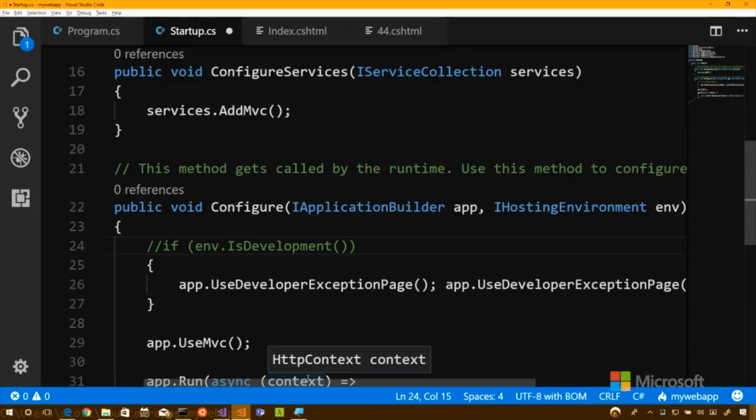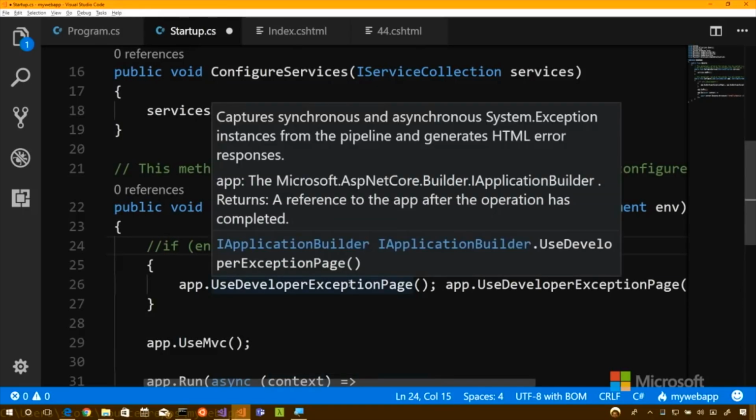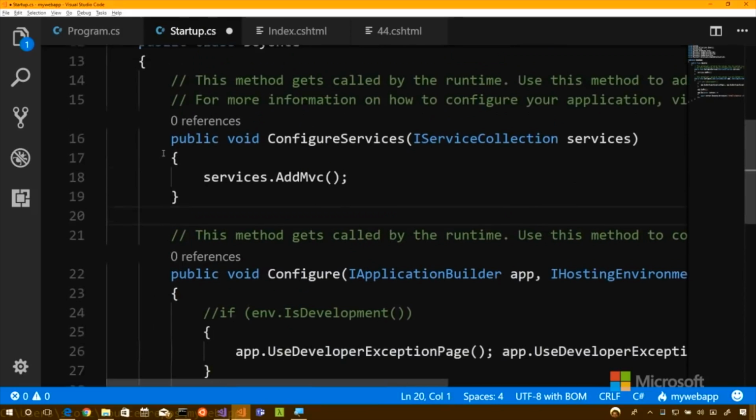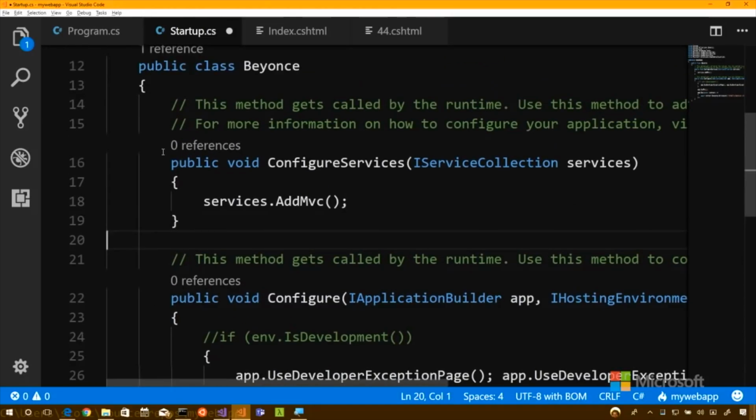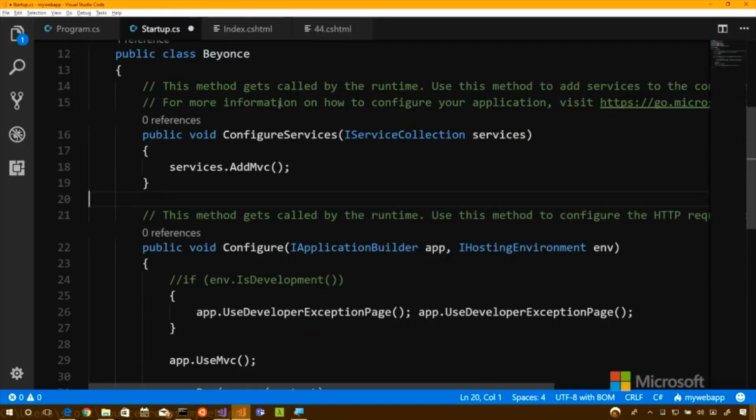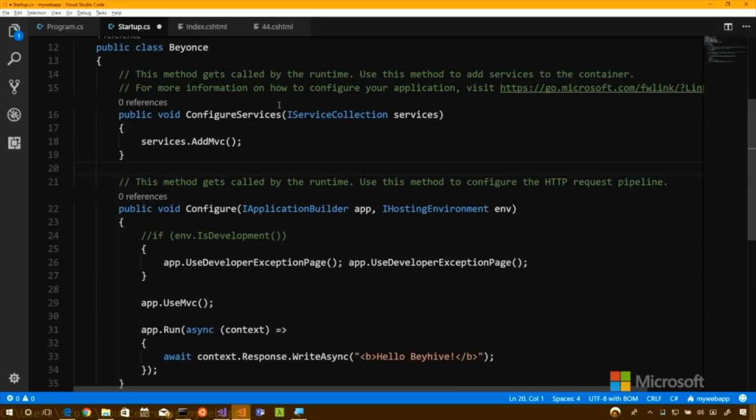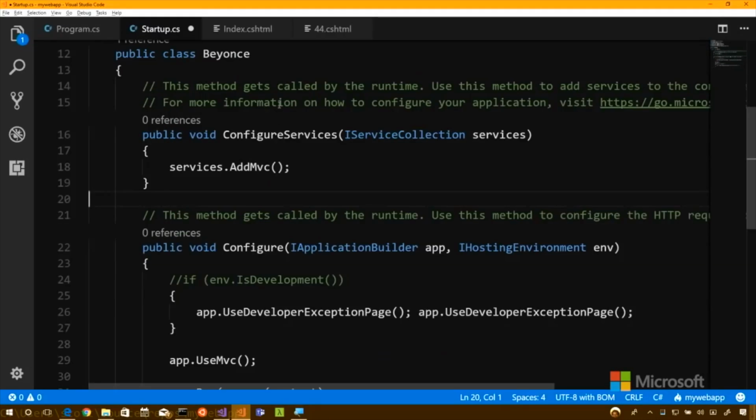So I want to show you how to add configuration into your application. That means like switches, options, things that you would want as configuration for your app. That is different from setting up your services. Exactly. Okay. All right. So if you open up here, are we in startup? Yes, we are in startup. We called it Beyonce, which is probably going to confuse people. Should we still call it Beyonce? We should probably change it. Just change it back to startup. We don't want to lose our jobs.